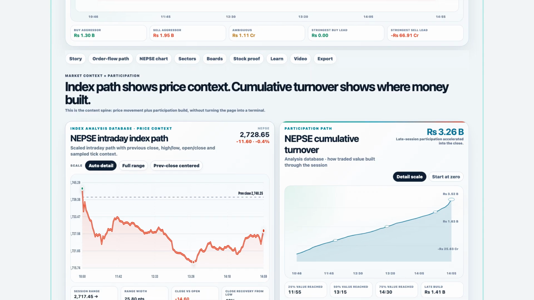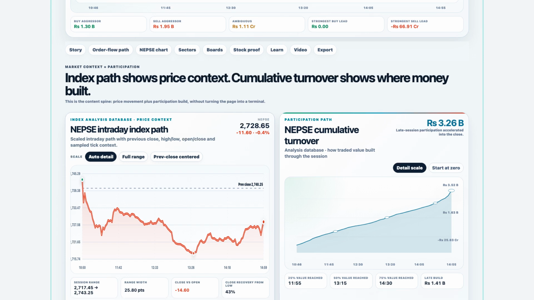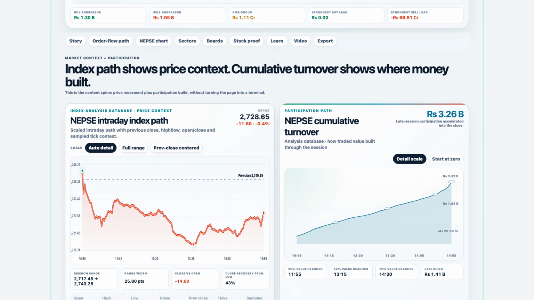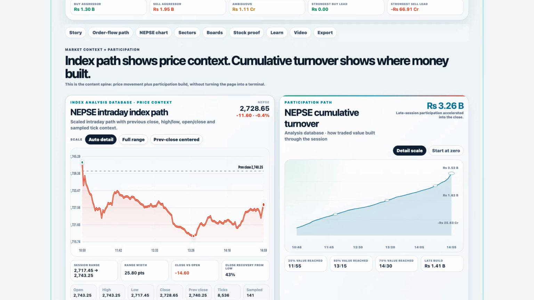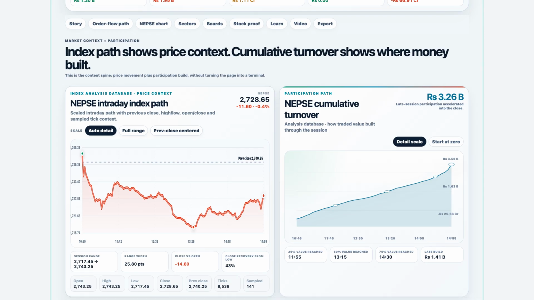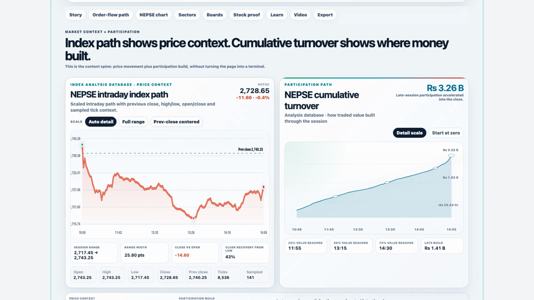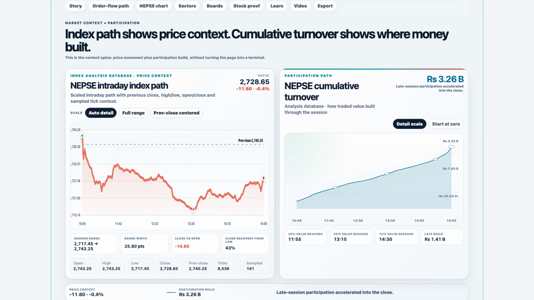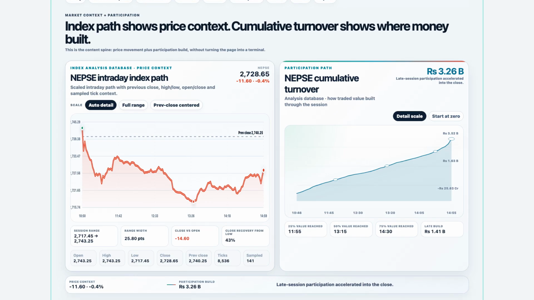Also notice the buy, sell, and ambiguous amounts are separated. This matters because a normal turnover number treats all activity the same. A turnover spike can come from urgent buying, urgent selling, or unclear matching. By splitting the tape into buy aggression, sell aggression, and ambiguity, the page gives a better daily reading than a simple market down headline.